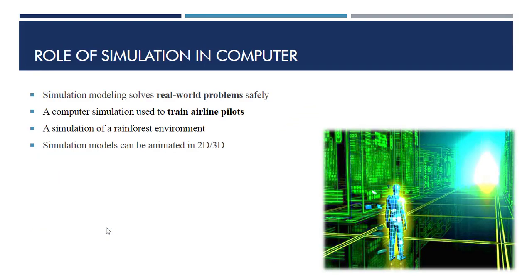And the next one is the role of simulation in the computer. As the word simulation describes something which is not real, using simulation and modeling we are creating a virtual world which doesn't exist in reality. Using this we are trying to solve real life problems safely. For example, we can train our airplane pilots safely, without putting them at risk, using computer simulation. And we can also use 2D and 3D models for more accurate results and safety risk measures.